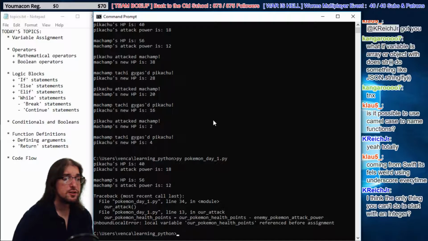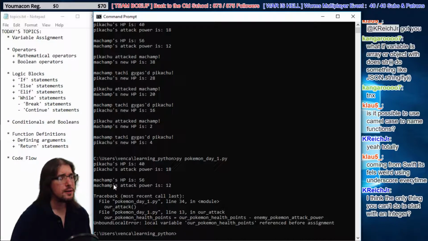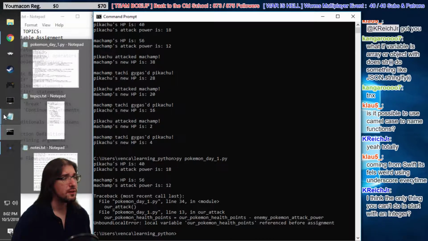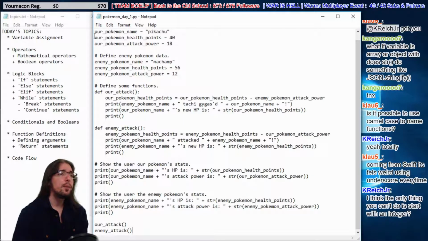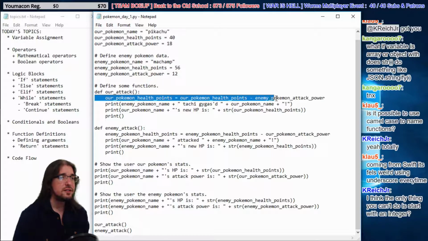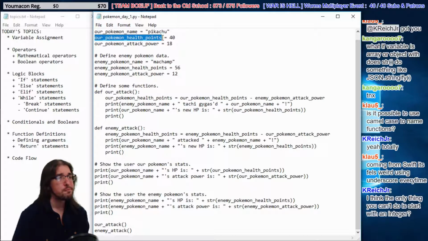Okay. So here's our problem, guys. It says our Pokemon health points referenced before assignment. So apparently this is unbound. So apparently Python doesn't know what this variable is, our Pokemon's health points. Well, that doesn't make any sense. Let's go back and look at our code. So right here it says our Pokemon's health points is 40. But when it gets here and tries to run this code, it says it does not know what our Pokemon health points is. Well, how does it not know? We defined it right here. Right? That's weird.